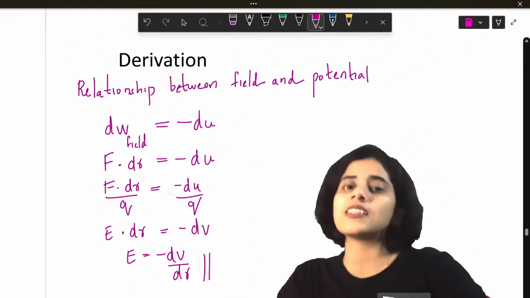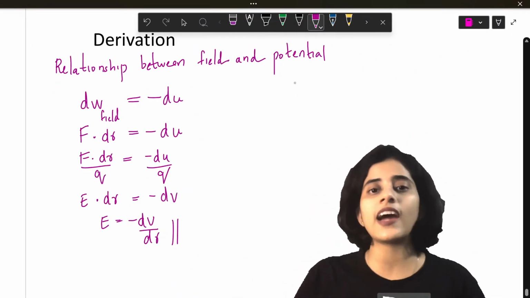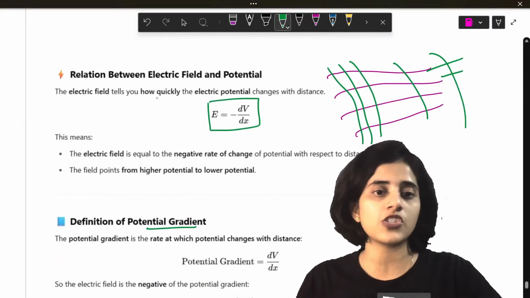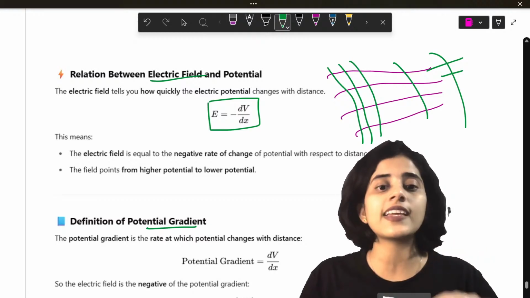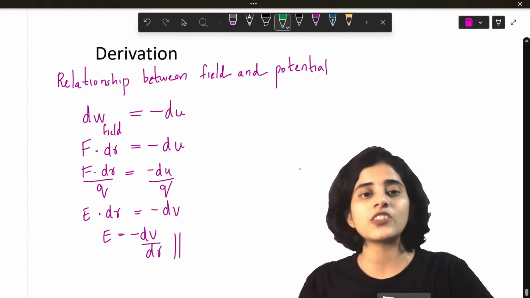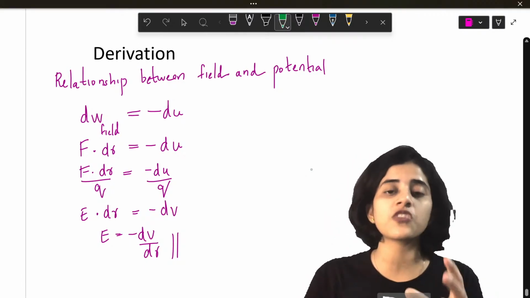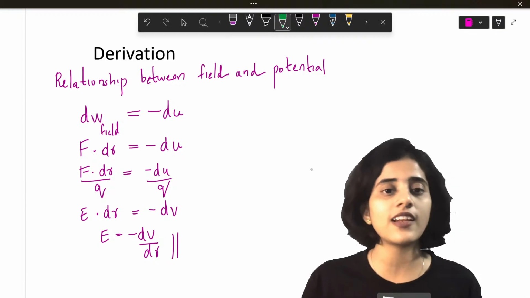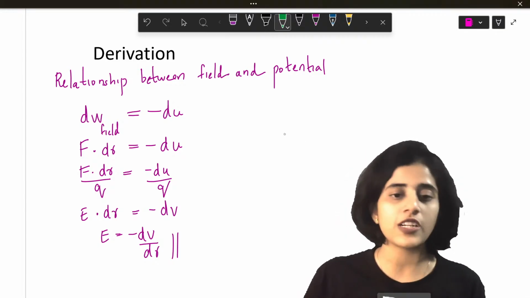Students, this is a very easy derivation. The question could be: show that electric field is the negative gradient of electric potential. Sometimes the question for your PU exam is also like this: electric field is the negative gradient of electric potential. Or you can say, the relationship between field and potential.